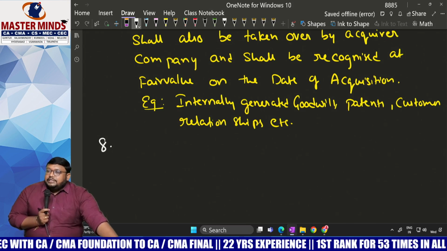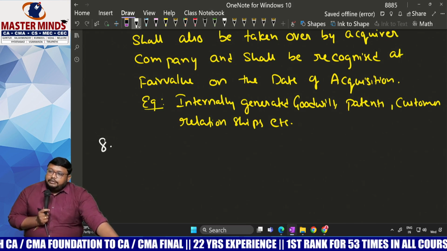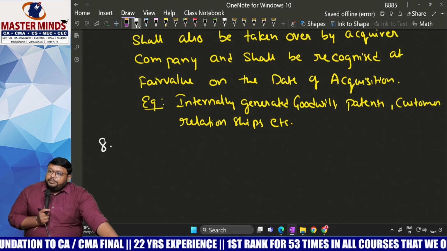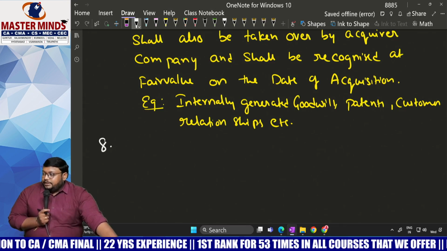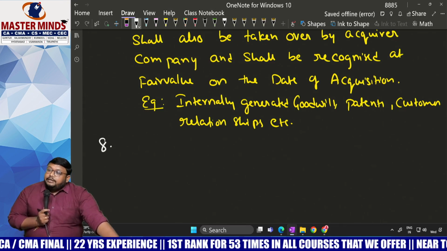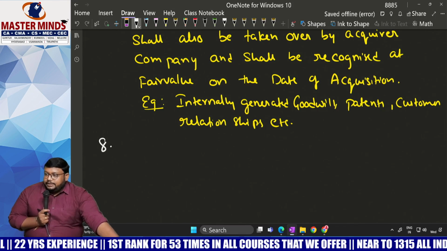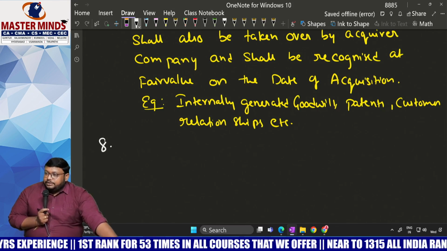So here contingent liabilities will be recognized by the acquiree, or sometimes not recognized by the acquiree. It depends upon the probability of outflow of cash. Have you remembered that? We have Ind AS 37, which deals with provisions, contingent liabilities and contingent assets.